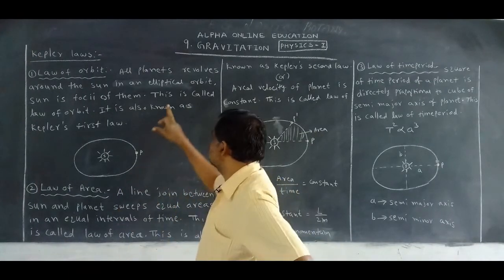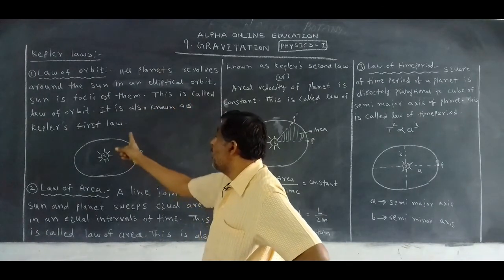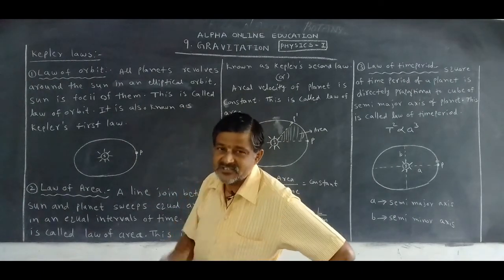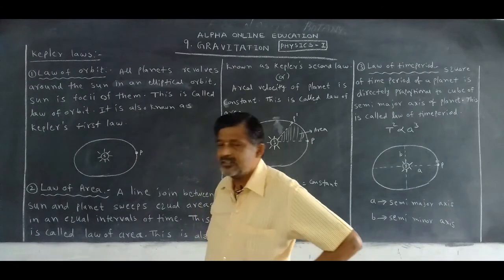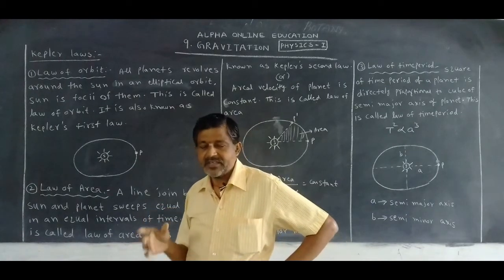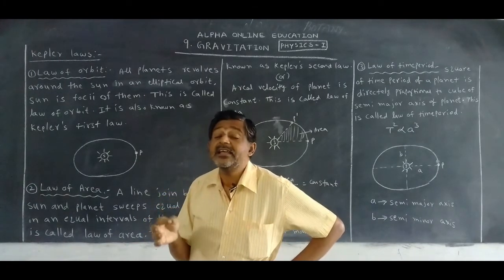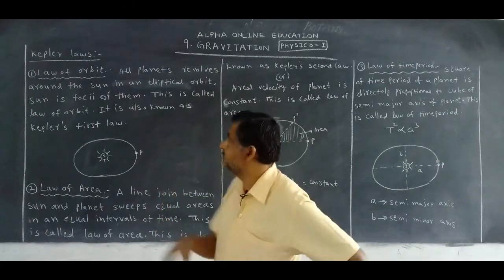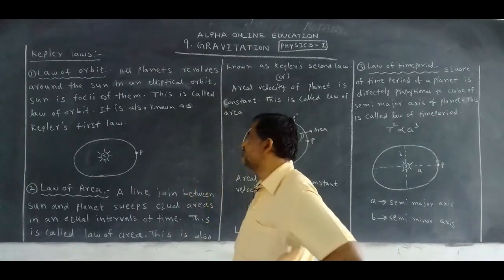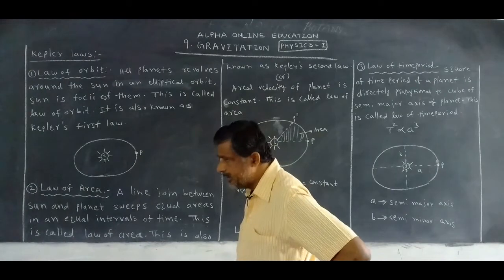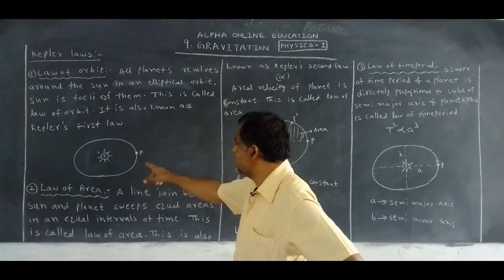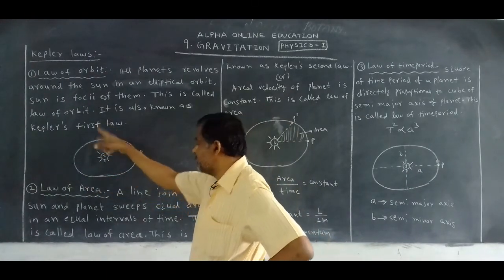This is called the law of orbit. It is also known as Kepler's first law. What is Kepler's first law, or law of orbit? All the planets revolve around the sun in an elliptical orbit. Sun is the focus of them. This is the diagram, called an elliptical orbit.